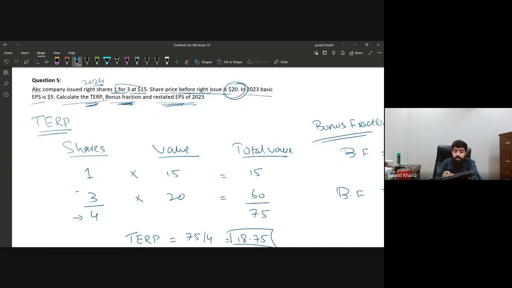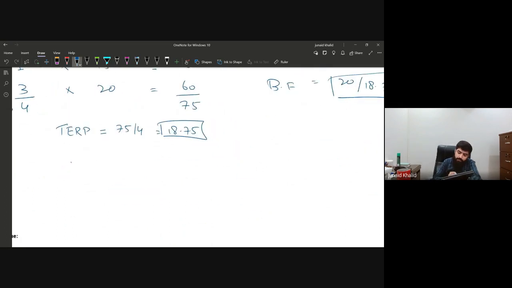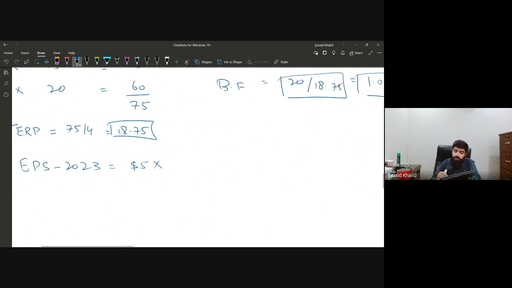Bonus fraction, yes. Now the restated EPS. So last year EPS was $5. That is the EPS of the last year, that is 2023, was $5. If we want to calculate the restated EPS, nothing to do with that one, just multiply it by the inverse of the bonus fraction, which means I'm going to multiply it by 18.75 divided by 20.